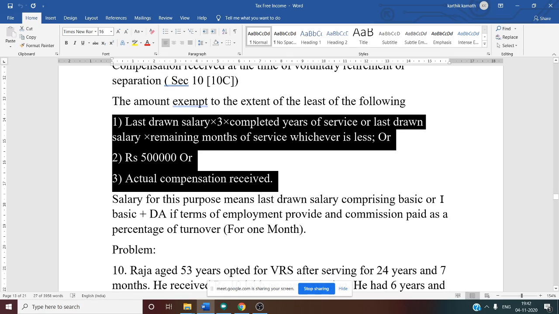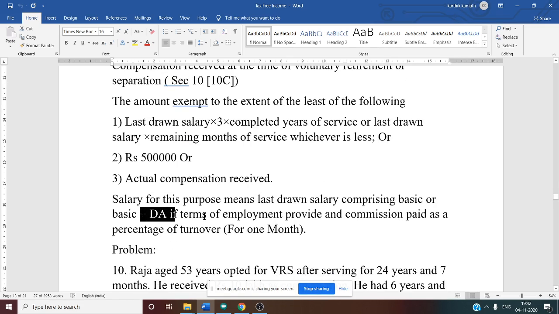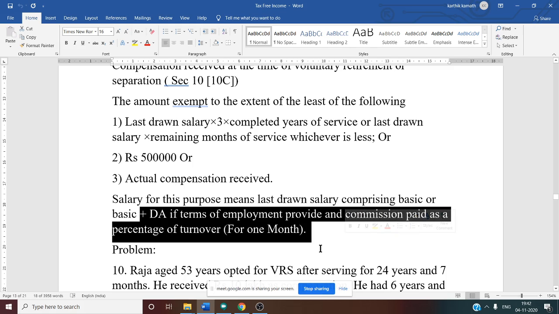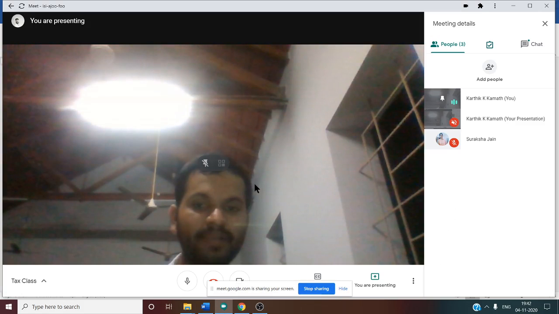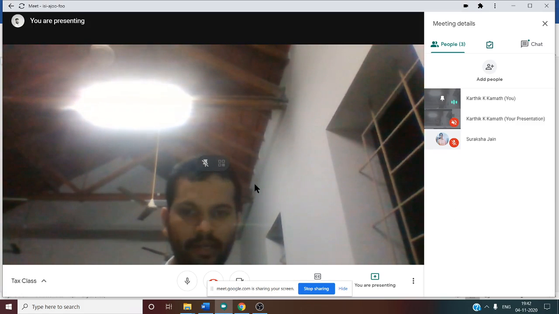Salary for this purpose means only basic. DA can be considered only if employment provides for it or it enters the retirement benefit. Commission paid as a percentage of turnover, that is for 1 month. If commission is paid, that we can consider. So these are the rules for retrenchment compensation and voluntary retirement.